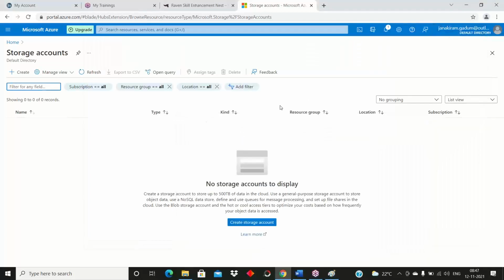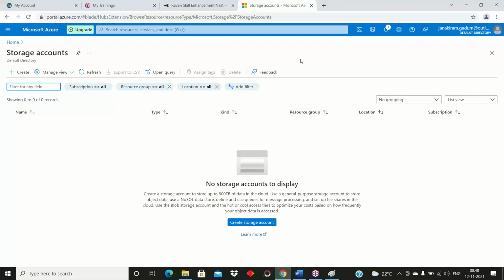So what is a storage account? A storage account is nothing but storing our data in the cloud. In an on-premises setup, we will purchase one black color box for tapes, which we can call tapes for storage. We store our entire data in that black tape. So that is the storing purpose.